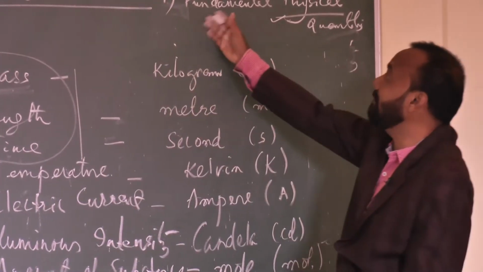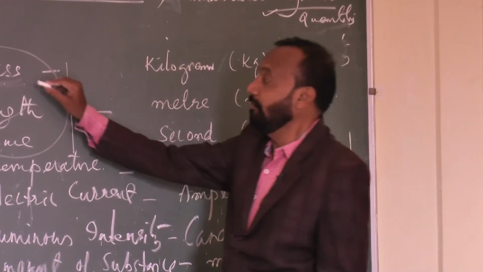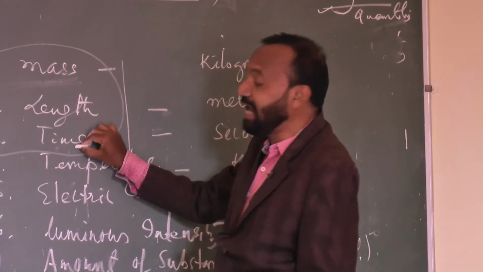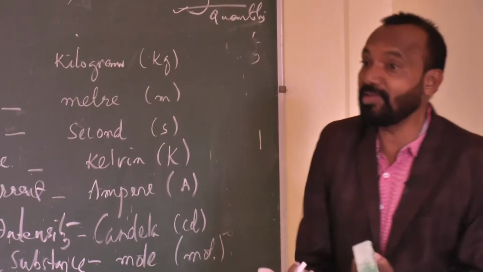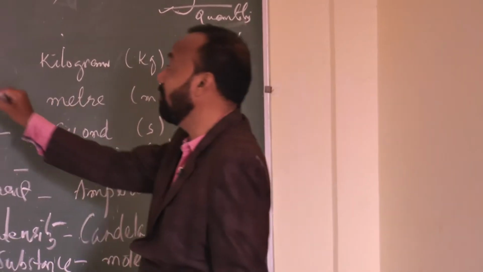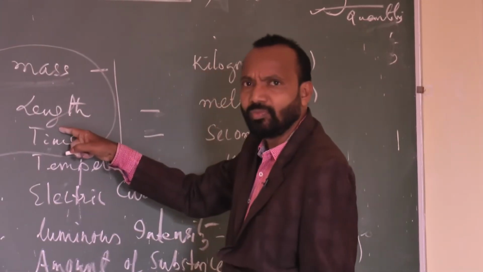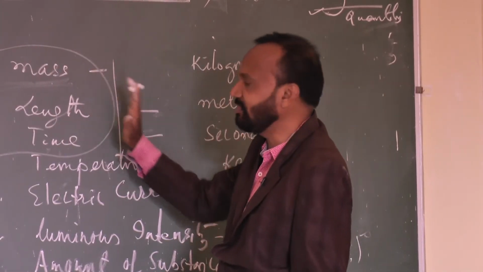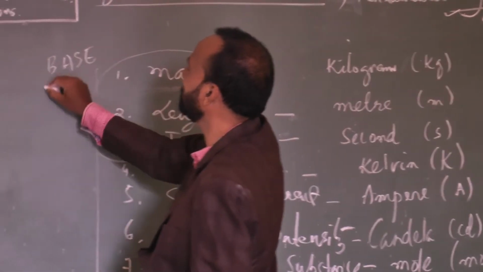I have listed here the types of quantities. One is fundamental physical quantity, the second one is derived quantity. After the 7 fundamental quantities and their units, we must remember that whenever mass, length, time are used to measure or derive any other quantity, that is called a derived quantity. Mass, length, time I may also give a special name: base quantity.